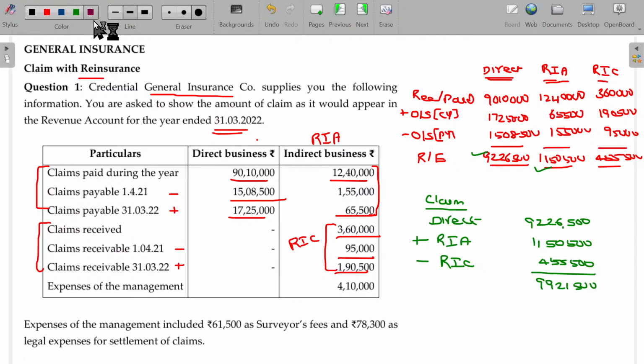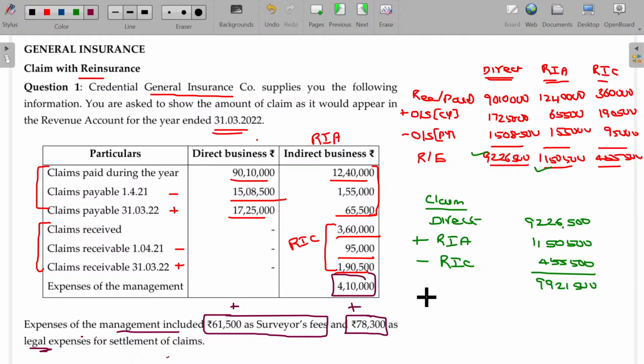Expenses of management 4 lakhs 10,000 are general expenses and cannot be considered for claim expenses. Out of that, expenses of management included 61,500 as surveyor's fee, which should be includable. A surveyor is the person paid for valuing the real compensation or claim payable. On his certification only the final claim is settled; it is not paid in an absurd manner. Similarly, if there is any litigation, like 78,300 legal expenses for the settlement of claim, it is also related to the claim and should be added here.